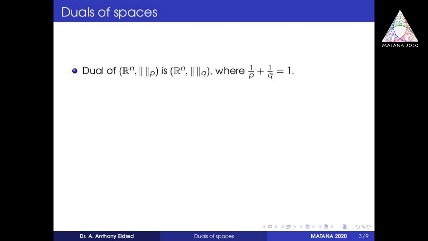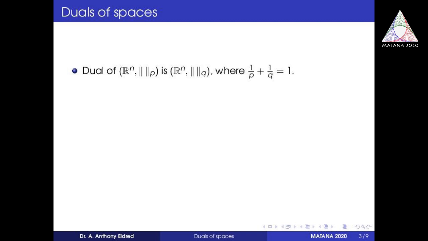For example, if we take p equal to 3, then 1 by q is equal to 2 by 3, then q equal to 3 by 2. So for p equal to 3, q equal to 3 by 2, and therefore for any p norm defined in R power n, the dual is R power n defined with a q norm. So p and q are duals.